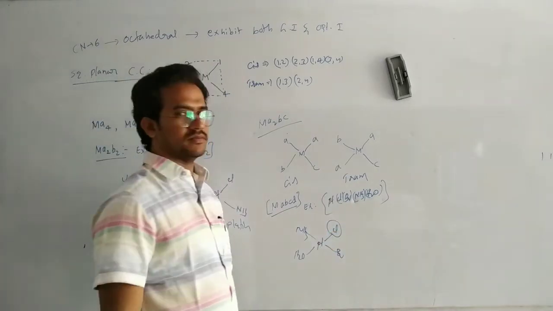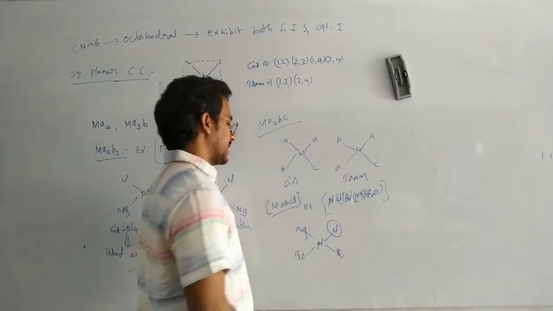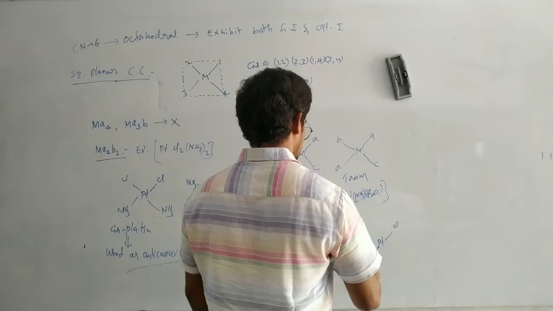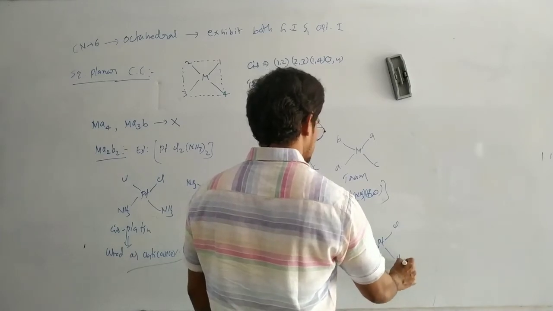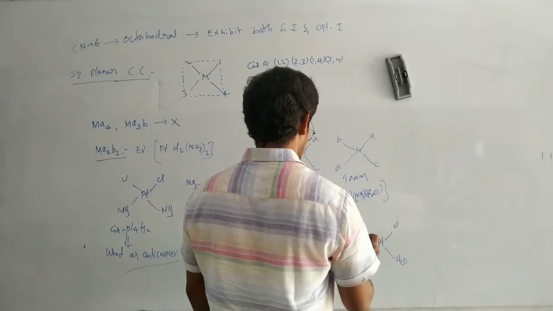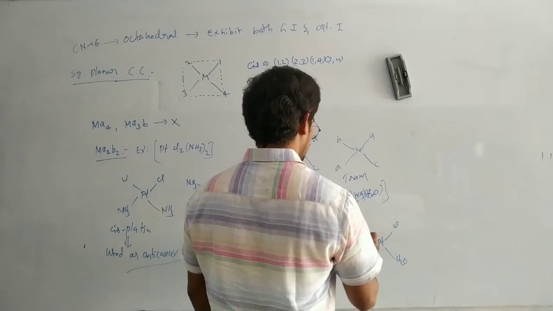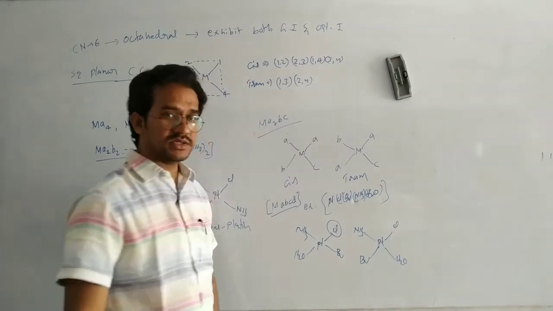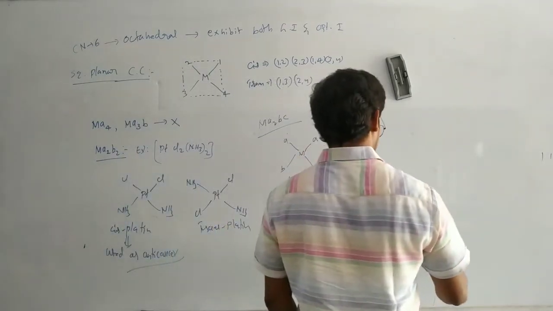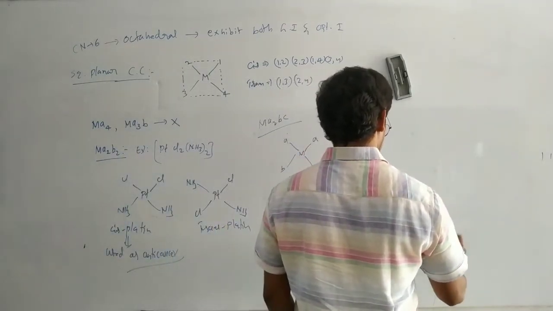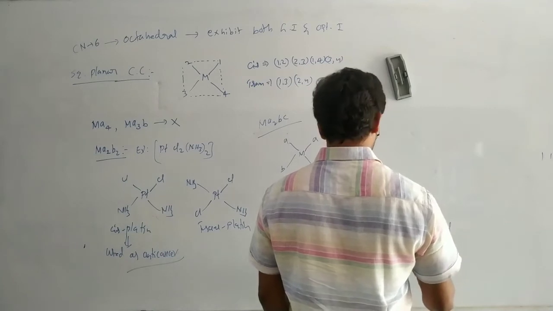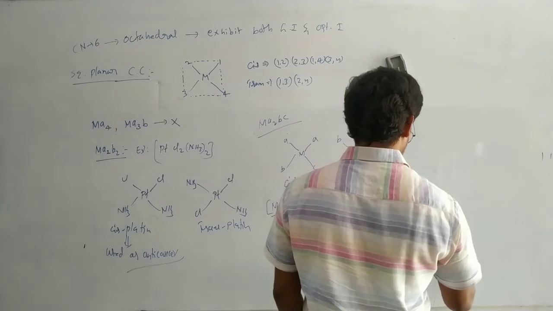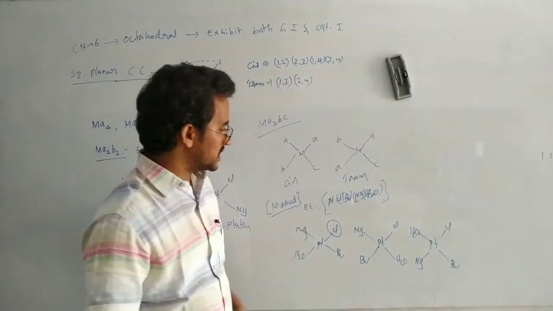So actually here, fix the chlorine ligand. PtCl, this one bromine, this one H2O, this one NH3. That means here chlorine and H2O trans, chlorine and bromine trans. Now next one: chlorine, this one NH3, here H2O, here bromine.